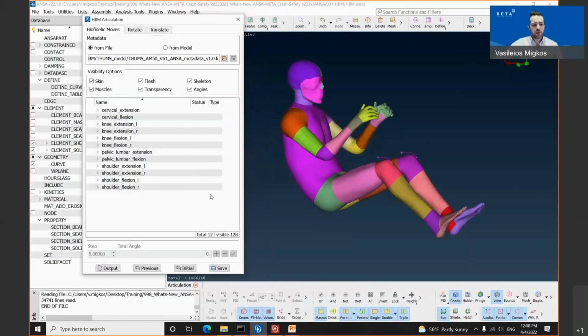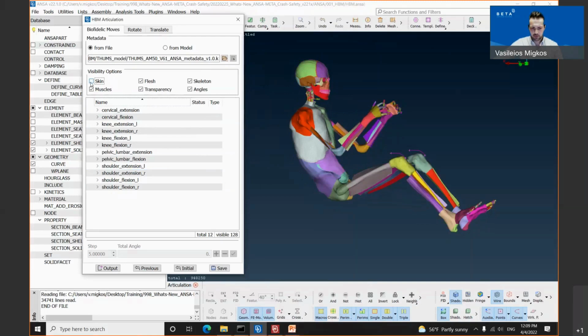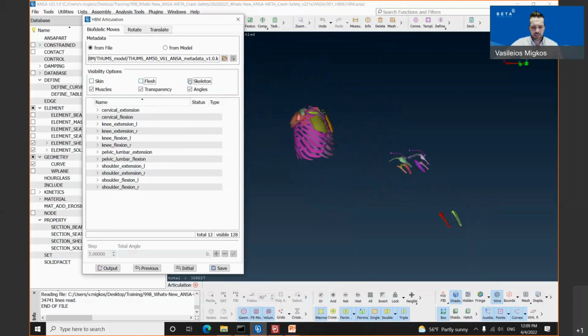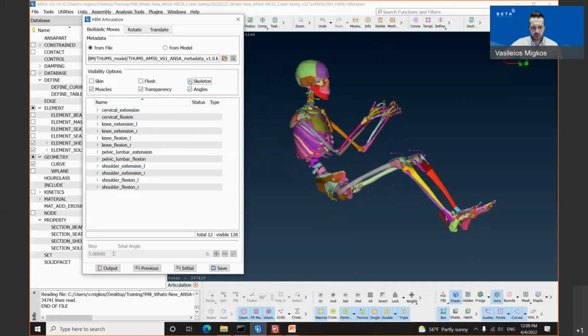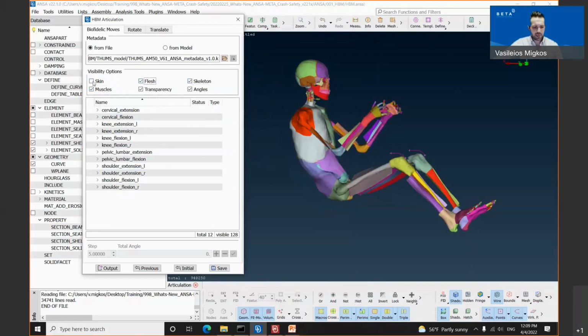So before proceeding, in order to articulate some of these complex movements, we will go through also the visibility option group. In the visibility option group, as you can see, we have 6 checkboxes. You can show or hide, for example, the skin of our human body model, the flesh, which means these are all the deformable parts plus the internal organs. The skeleton of our human body model can be shown or hidden inside the model window. And apart from these, we have also the option to deactivate or hide the muscles and tendons of our human body model. I will activate all of them again.